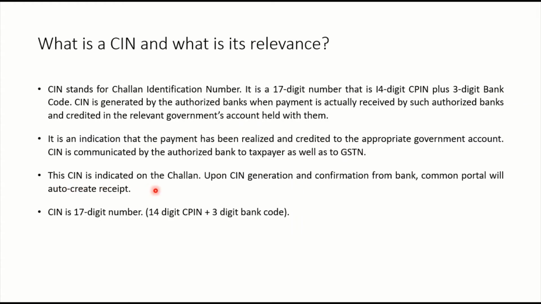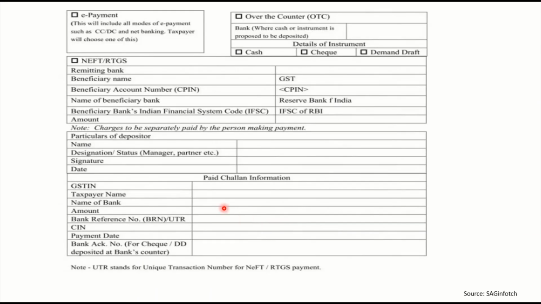CIN is indicated on the Challan, and upon CIN generation, the confirmation from the bank to the common portal will be auto credited, and then an auto-created receipt will be given to the person, and he can see such receipts in his dashboard. CIN is actually a 17-digit number: the 14-digit CPIN number plus a 3-digit bank code. Can you see this CPIN number? This is the 14-digit code. Okay, plus the 3-digit bank code will be given as the CIN. CIN is the reference that you have paid the taxes.